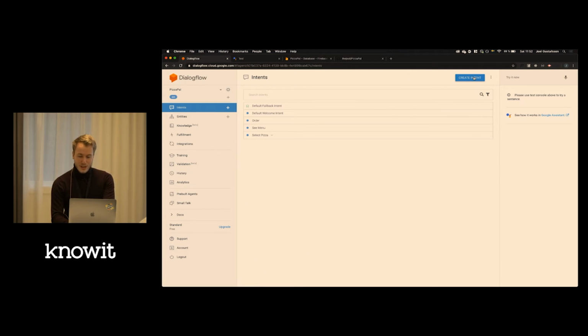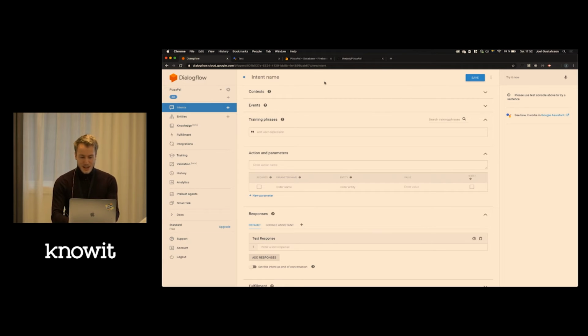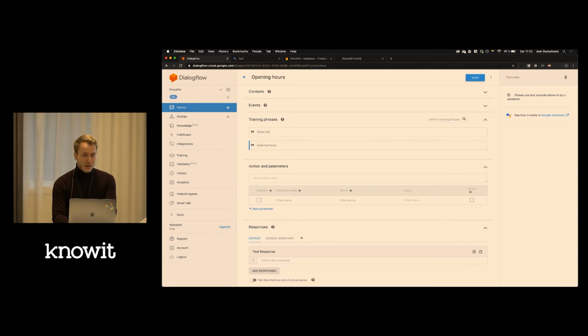And then I'll create a new intent for the opening hours, because I removed that one, so we can see how you can build your own intents in action. So we'll name this opening hours and add some training phrases. First, opening hours, what times are you open?